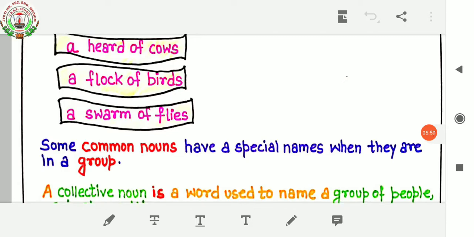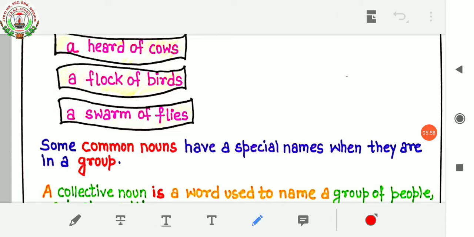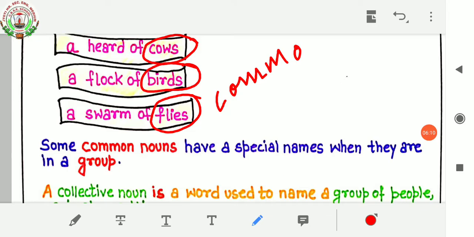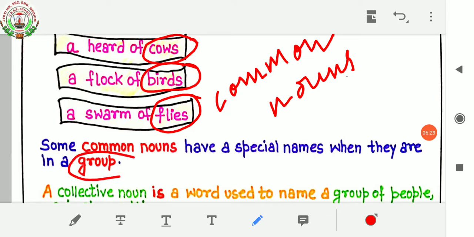So here, some common nouns have special names when they are in a group. We know that these are common nouns like cow, birds, flies. These are the common nouns we have learned earlier. So these common nouns have special names when they are in a group. Okay.